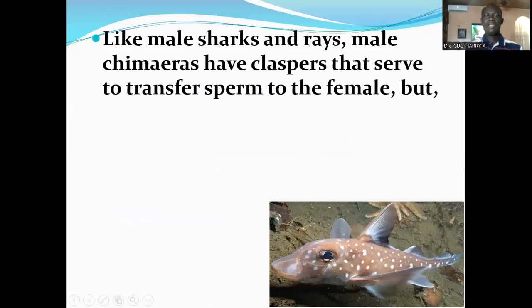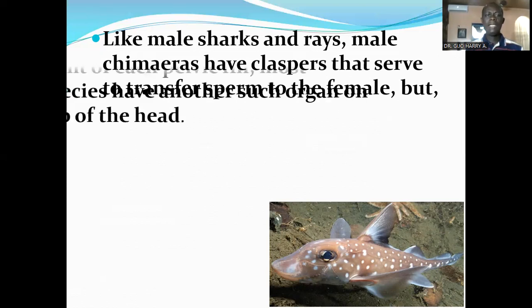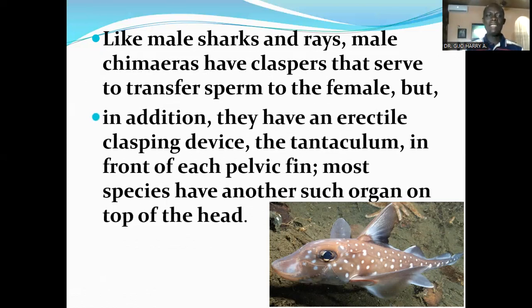Like male sharks and rays, male chimeras have claspers that serve to transfer sperm to the female. But in addition, they have an erectile clasping device, the tentaculum, in front of each pelvic fin. Most species have another such organ on top of the head.